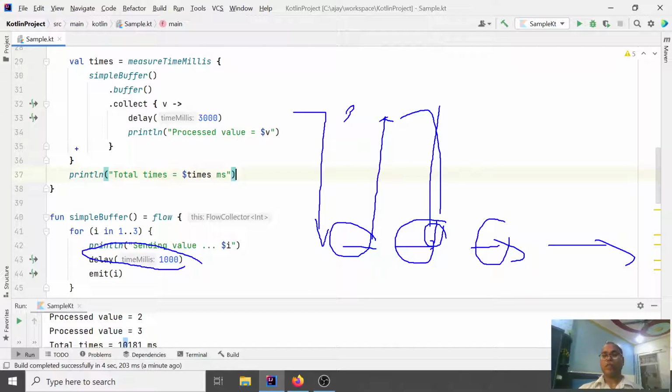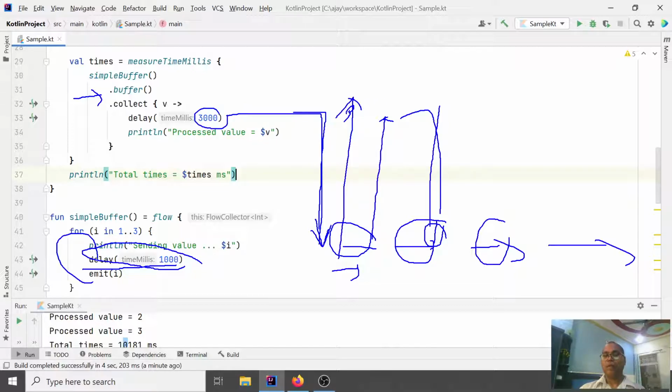So whenever you say buffer here, that means the data sender is not waiting for the collector to ask for data. But the first time, whenever they request I need the data, they go to processing, take 1 second, and send the data to you. After that, they again proceed to produce the next data, and the next data. While they come here, the processing still takes 3 seconds, and now they are waiting here.